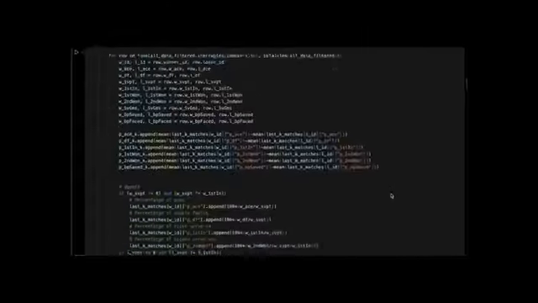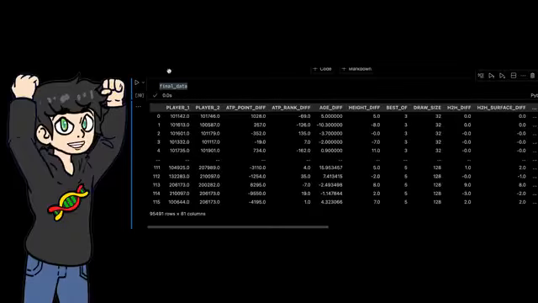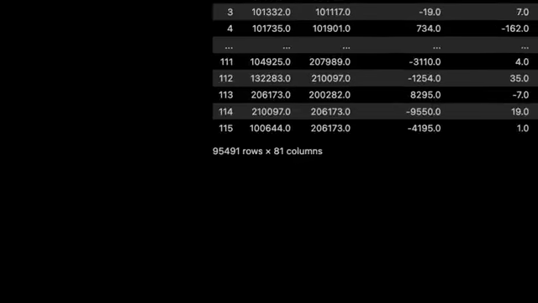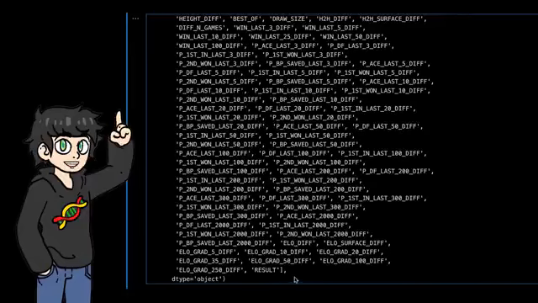Boom, combine the datasets, remove empty data, get the ranking difference between winner and loser, do this. Okay, bada bing, bada boom. My beautiful dataset is complete. It has 95,000 tennis matches with their corresponding statistics, and there's a lot of statistics I calculated, let me tell